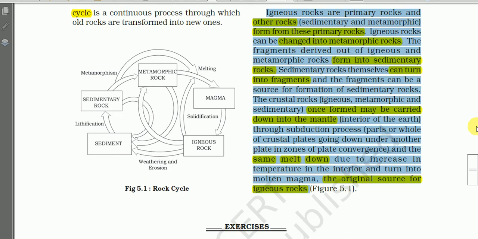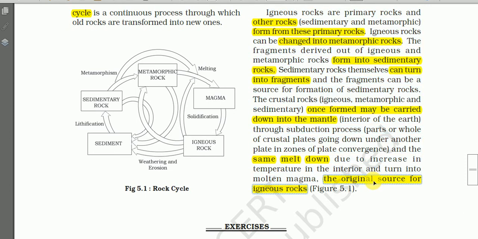The crustal rocks, that is igneous, metamorphic, and sedimentary, once formed, may be carried down into the mantle, that is into the interior of the earth, through the subduction process, and the same melt down due to increase in temperature in the interior and turn into molten magma, the original source of igneous rock.